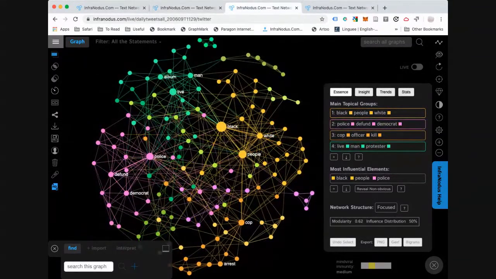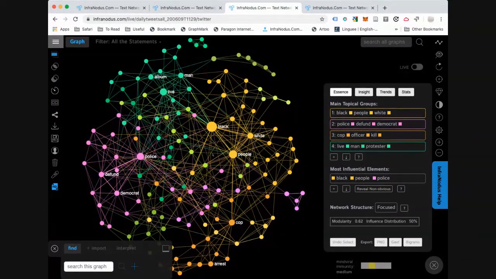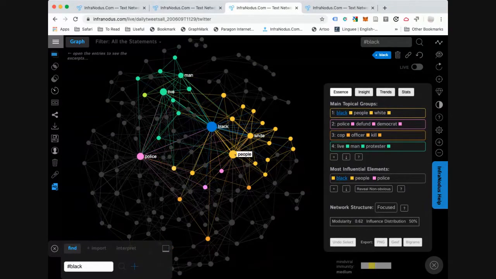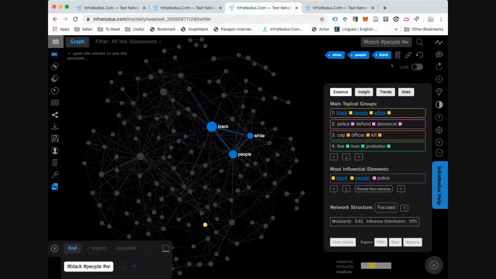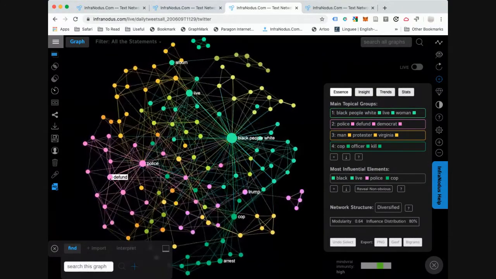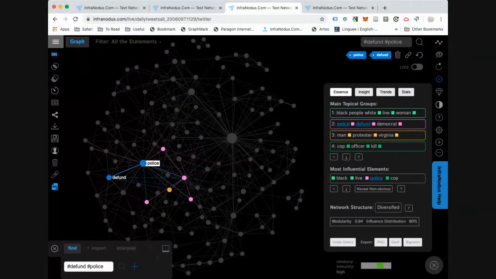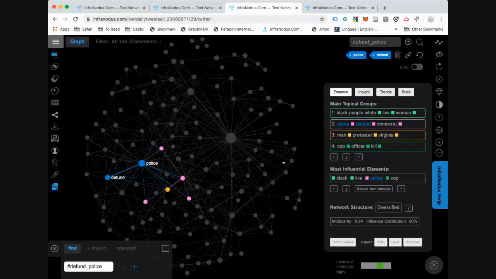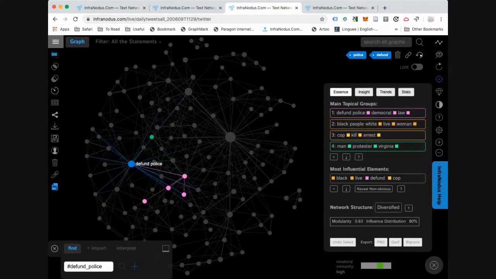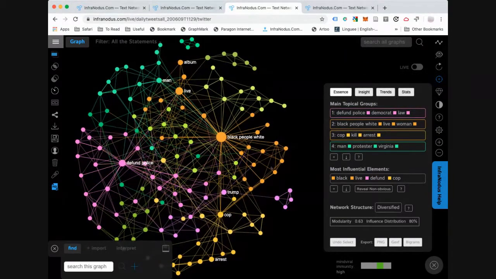Now, if we travel to the 9th of June, we will see that the discourse became much more homogeneous. So it's talking about Black people a lot, Black and white people. And at the same time, the other part of the discourse is about defunding police. So here I select these two nodes and unify them into one. So we can clearly see the two main topics in the graph. As you see, it becomes much more focused on this dichotomy, defunding police, Black people, white people, and so on.